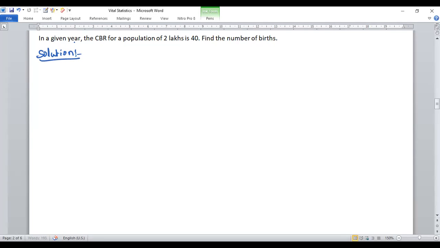In a given year, the CBR for a population of 2 lakhs is 40. CBR of population 2 lakhs means population is 2 lakhs and CBR is equal to 40. Find the number of births. So total number of births has to be calculated.